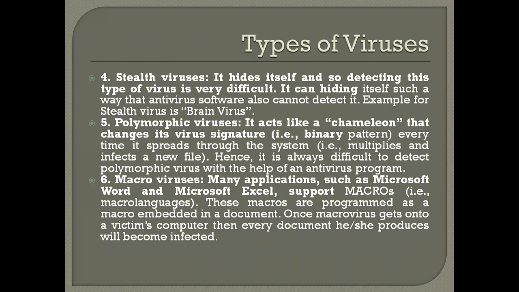These stealth viruses are not able to be detected by the antivirus. An example of this virus is the brain virus. It can hide itself in such a way that the antivirus software cannot detect it.